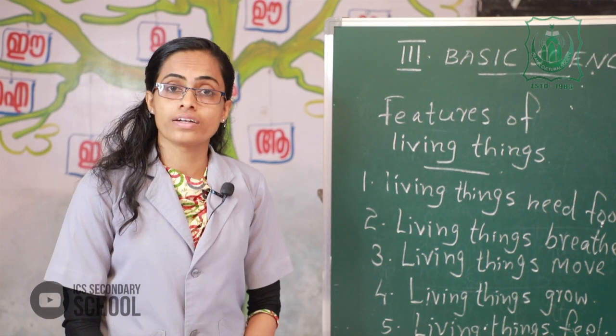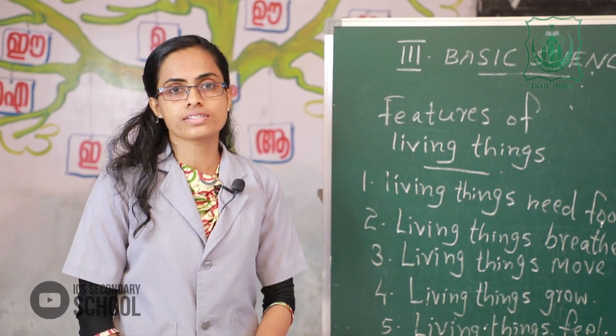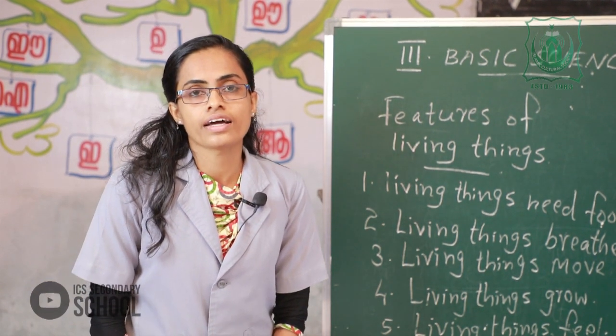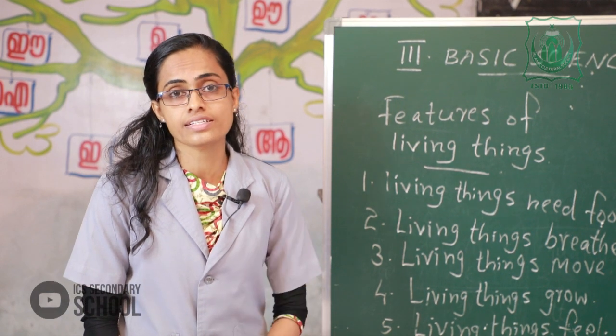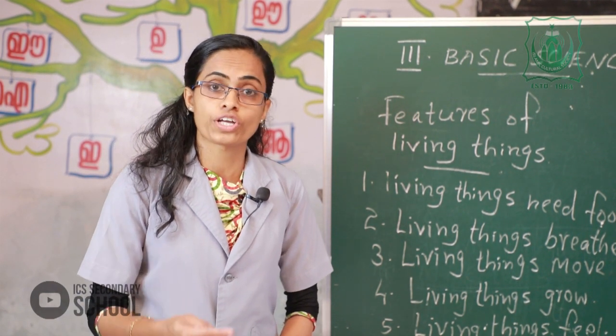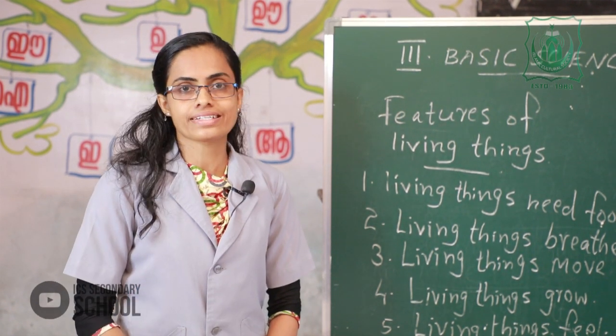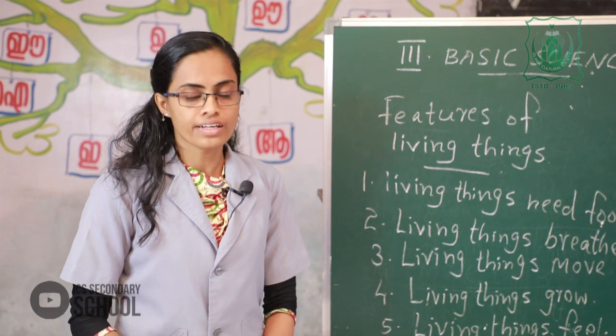Next, what are the differences between natural things and man-made things, and between living things and non-living things. Find out more examples. The next, the textbook activities like that.